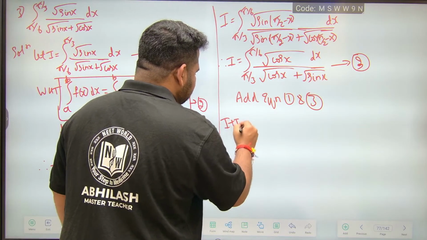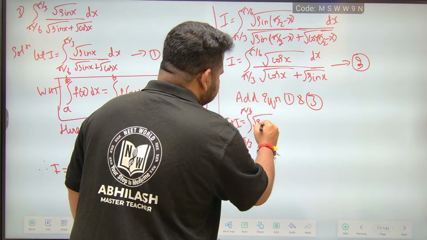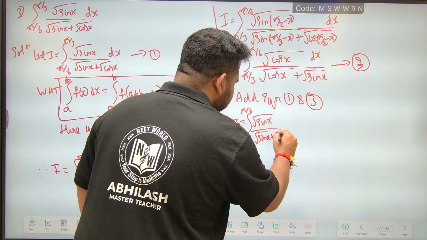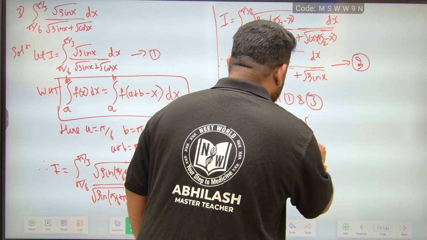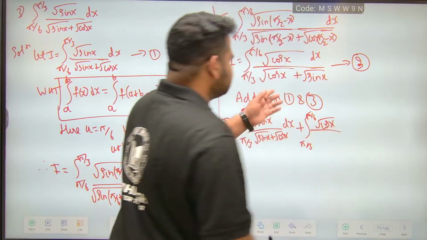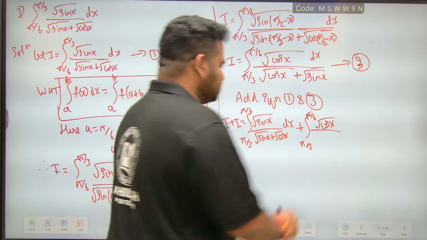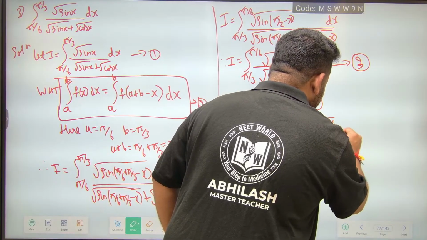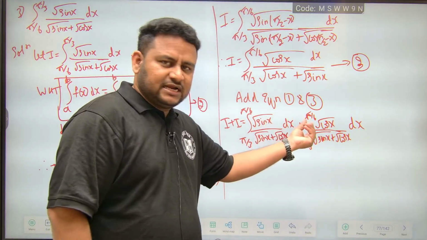So I plus I is equal to the integral from pi by 6 to pi by 3 of root sin x divided by root sin x plus root cos x dx, plus equation 3, which is root cos x divided by root cos x plus root sin x dx. It is nothing but the same denominator, root sin x plus root cos x. So I will take this as a single integral.